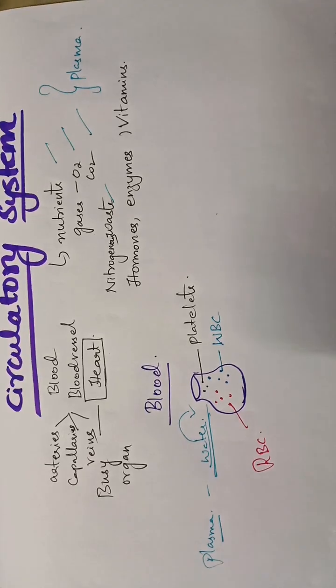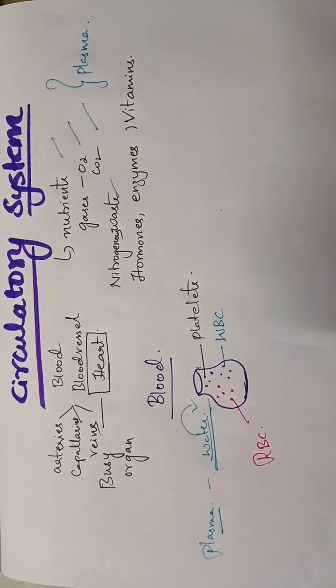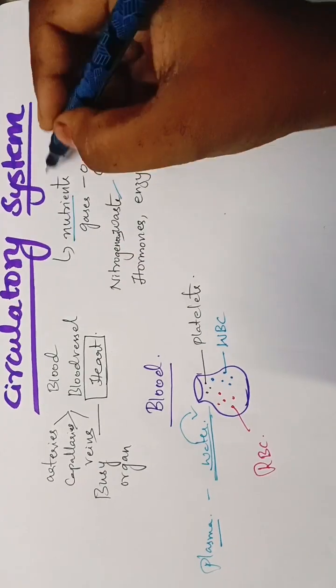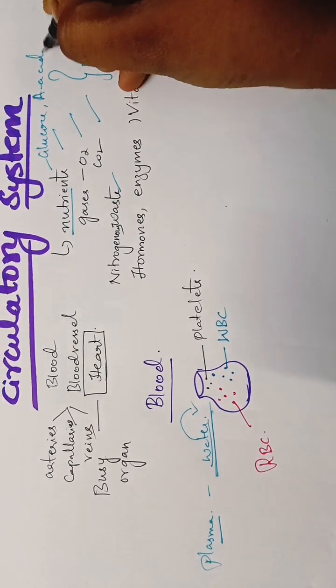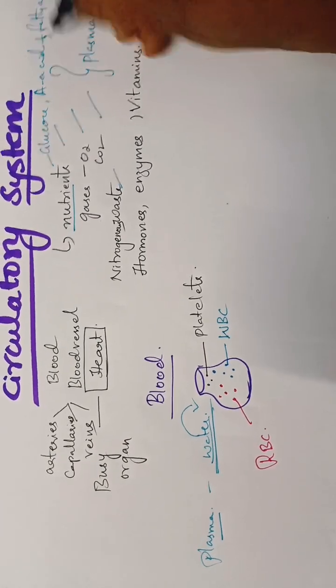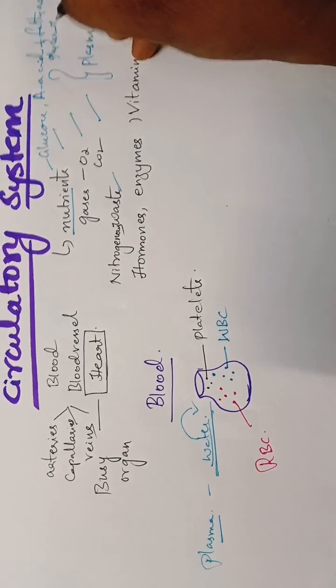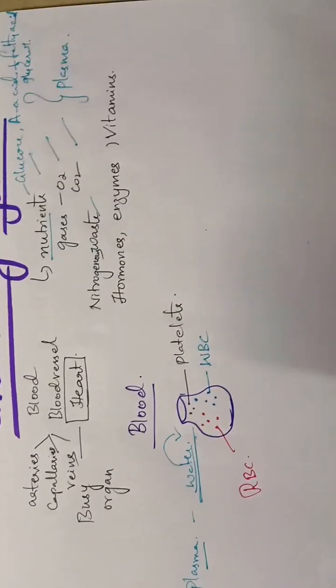Plasma even helps in maintaining the proper heat throughout the body. It carries nutrients. The nutrients could be glucose, amino acids, fatty acids plus glycerols. All these materials are carried with plasma.